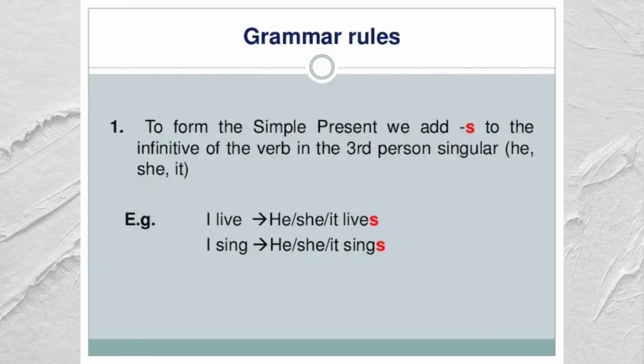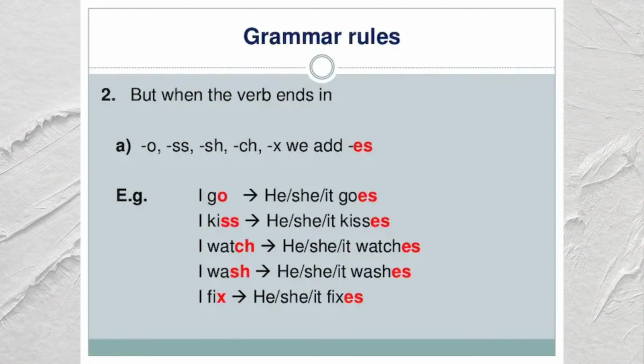Okay, next. For the second, when the verb ends in o, ss, sh, ch, x, we have to add es. For the example, go becomes goes, kiss becomes kisses, watch becomes watches, wash becomes washes, and fix becomes fixes.